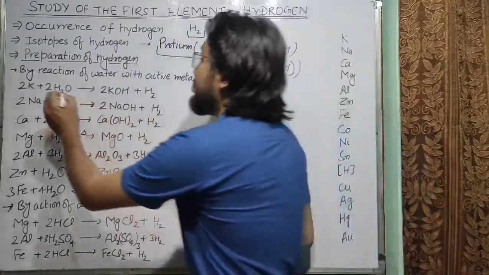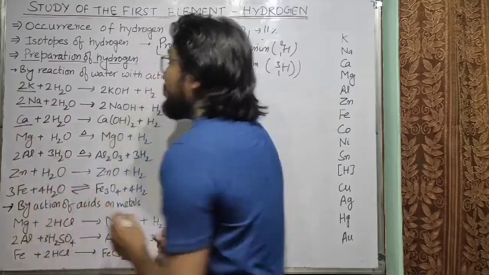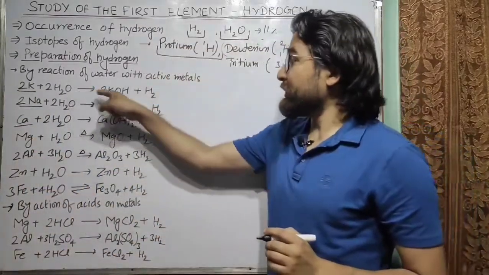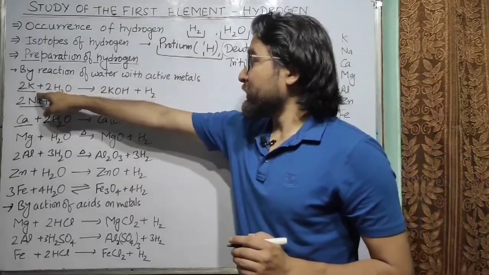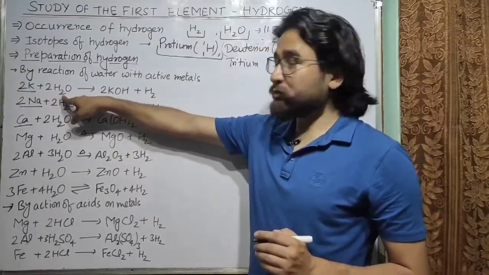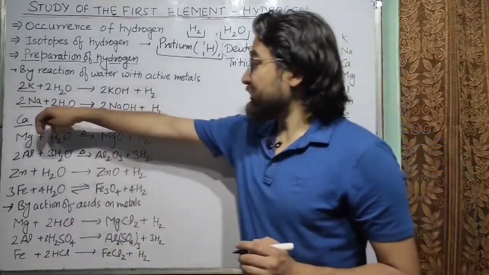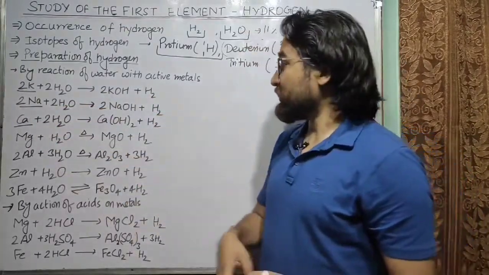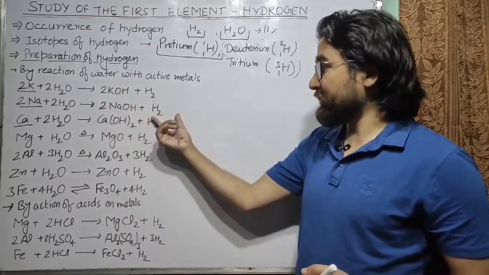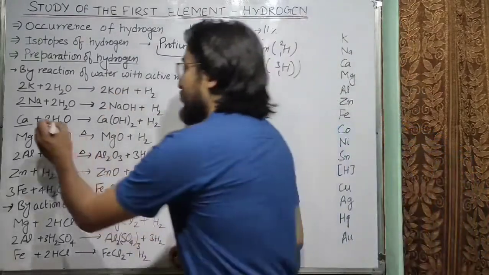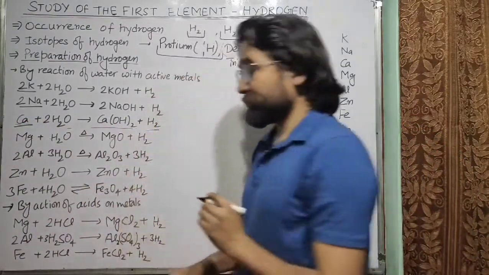There are very active metals like potassium or sodium or calcium. So they combine with water and give hydrogen. So like potassium reacts with water and forms KOH and H2. Similarly, sodium reacts with water and forms NaOH, that is sodium hydroxide. This is potassium hydroxide and hydrogen. Calcium reacts with water and forms calcium hydroxide and hydrogen.